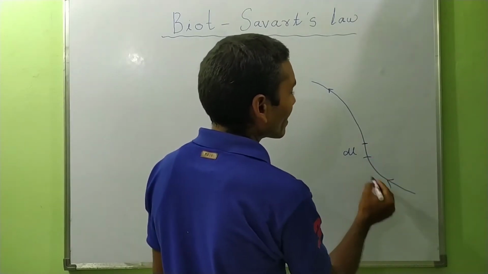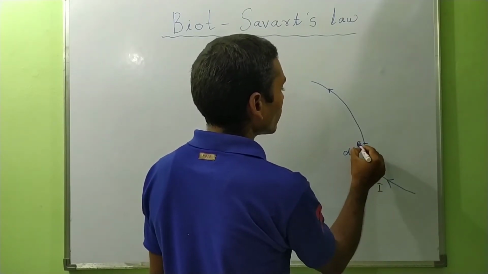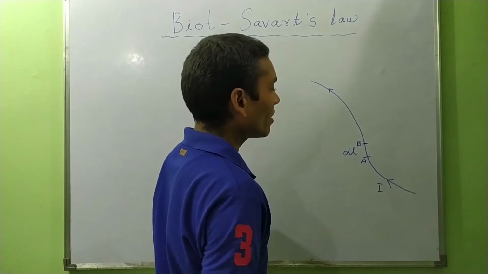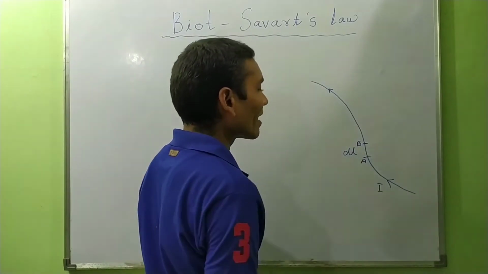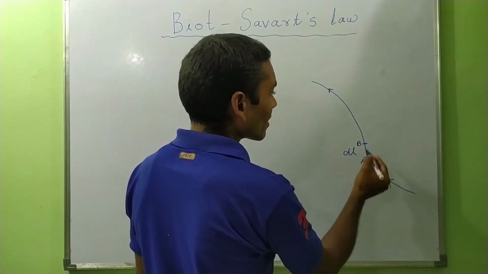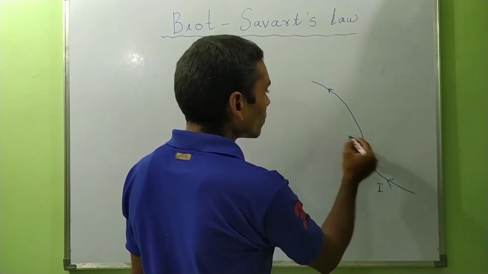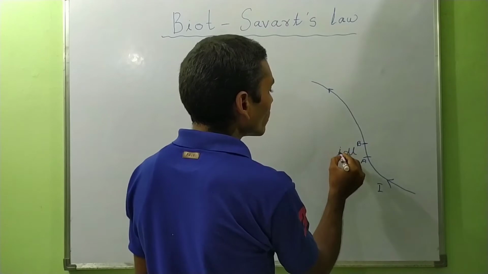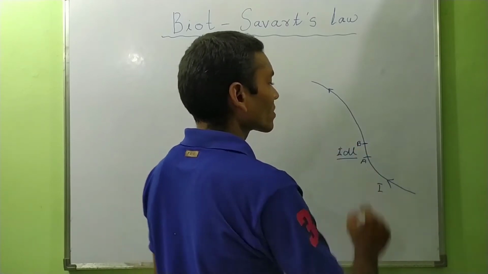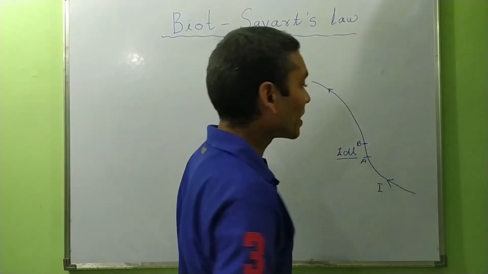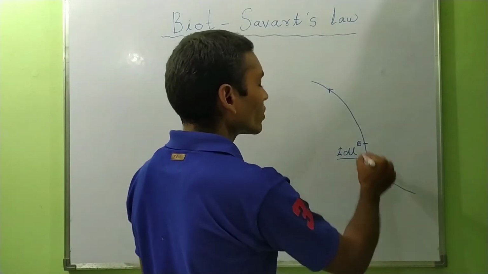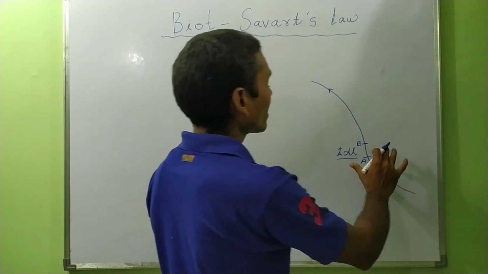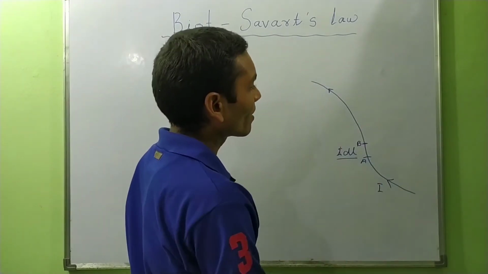The direction of current will be from point A to point B through this small element dl. dl has no direction of its own, but the current is from A to B. That's why I dl is called the current element, and due to the current flowing through the conductor, a magnetic field is produced around the conductor.